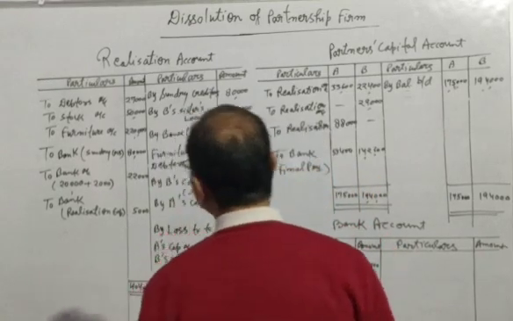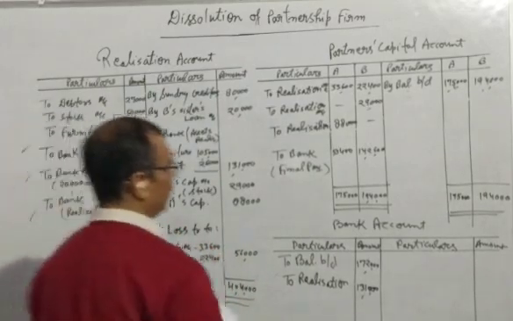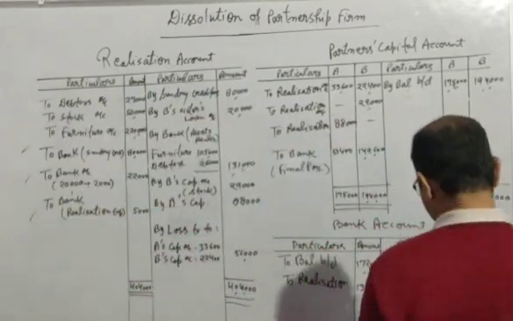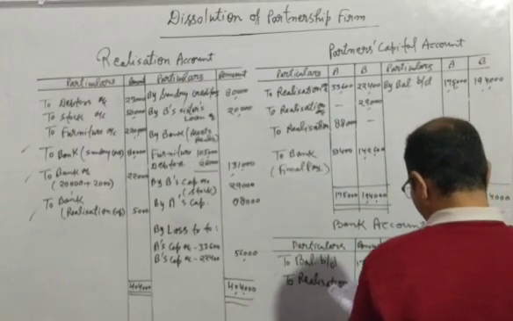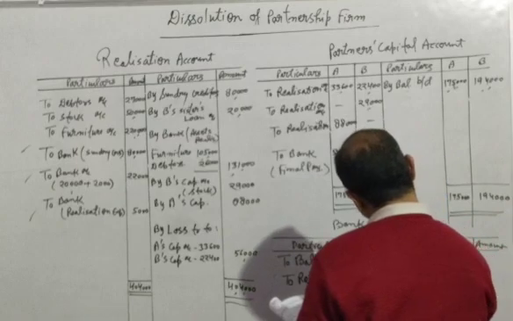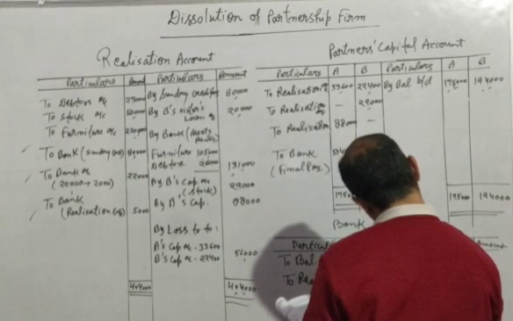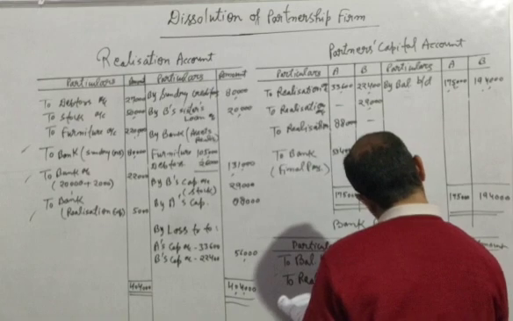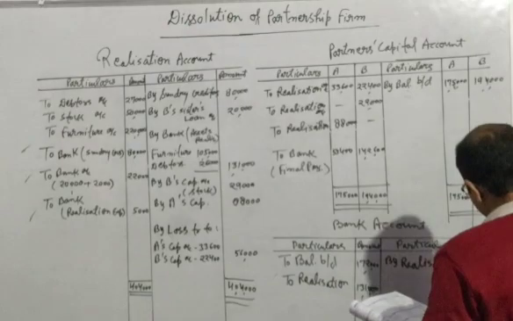Now we will see in the debit side, wherever the bank is written, it will be transferred into the bank account in the credit side, because all these amounts are given in the debit side. So we will write here by realization, always the name of account will come. The realization account 80,000.